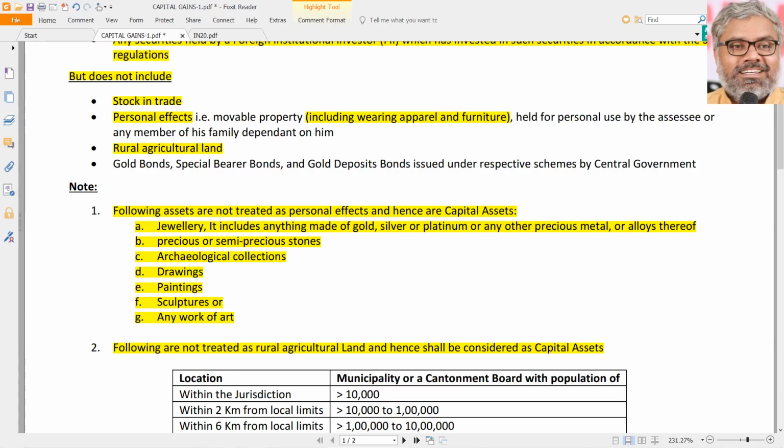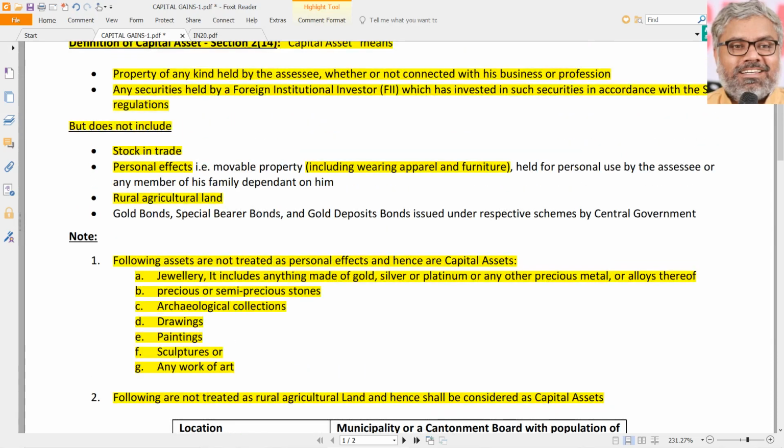Anyway, the essence of all this is: stock in trade is not a capital asset, personal effects are not a capital asset except jewelry, etc., and rural agricultural land is not a capital asset. That means these are not taxable when sold, not under this head of income for sure. Personal effects and rural agricultural land are not at all taxable. Stock in trade, if sold, will be taxable under PGBP. These things mentioned in the fourth point are also not taxable.